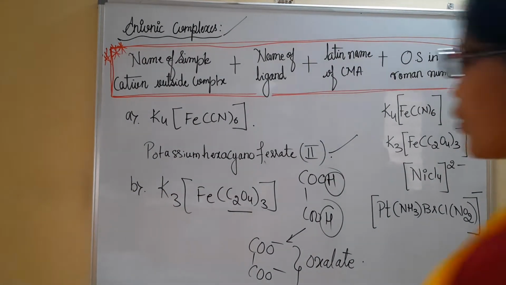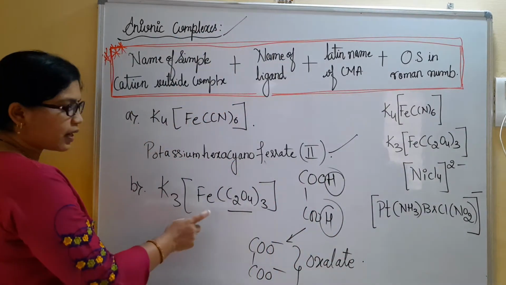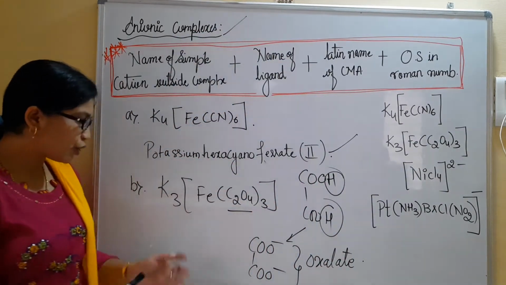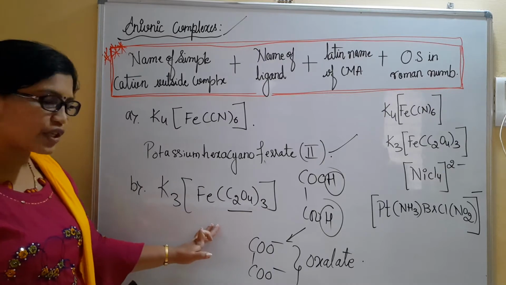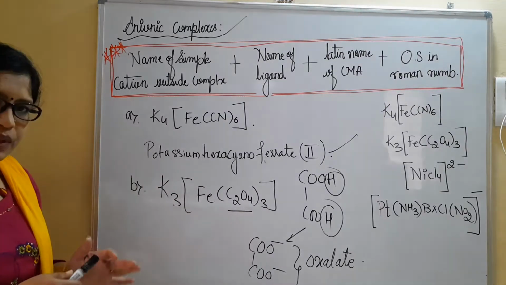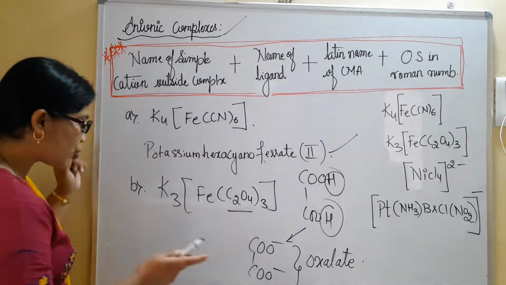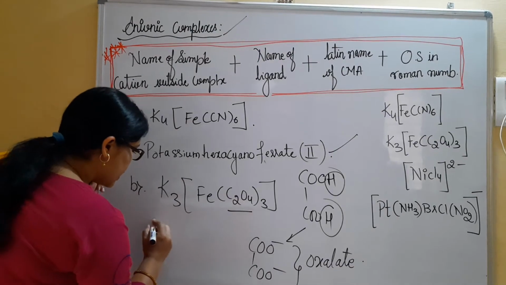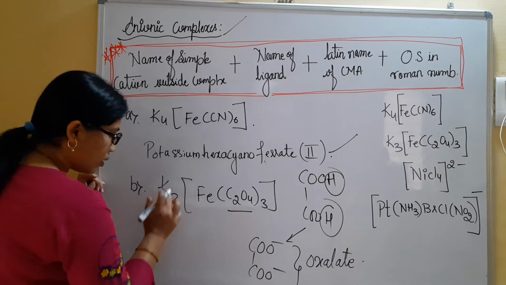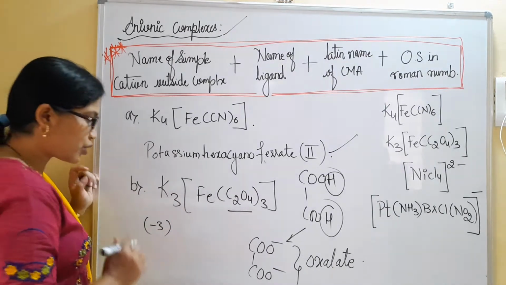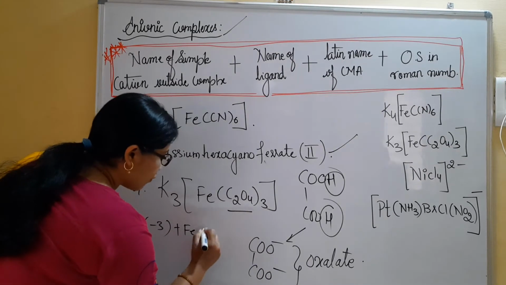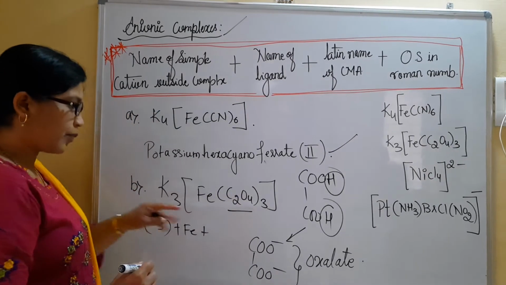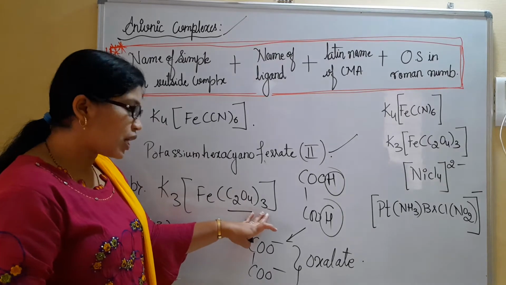Let me solve this for you. As I have potassium, iron and oxalate here, it should be named as potassium. We have checked the oxidation state. It has come to 3. Have you all done? Let me show you. Let me consider the complex as -3. Each potassium is +1. Then I have Fe plus oxalate. There are 3 oxalate